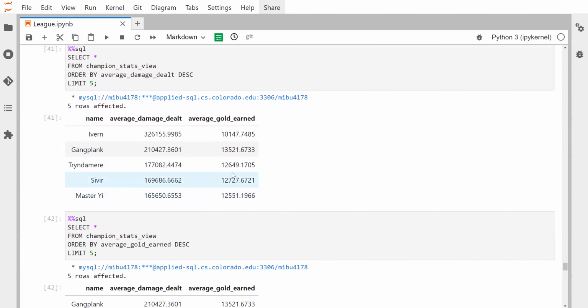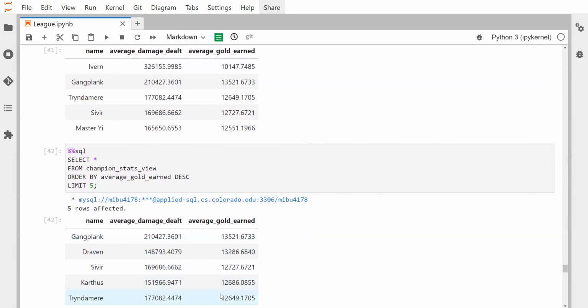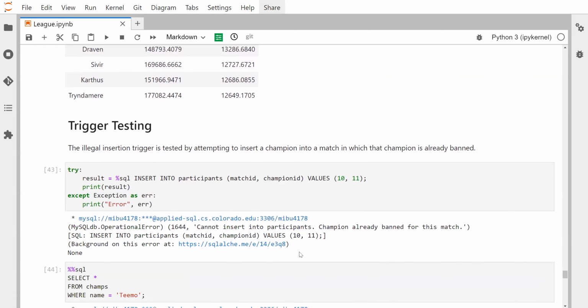And then when we look at the same search query, but sorted by gold earned, it's almost identical. The only two differences are notably Karthus and Draven. And this is because of very unique strategies for those two characters in particular. Draven has his passive where he can generate a bounty and then cash it in by killing someone. Karthus has that cheese strat where you take the first strike rune and then spam his ultimate off of cooldown just to proc the extra gold you get from first strike.